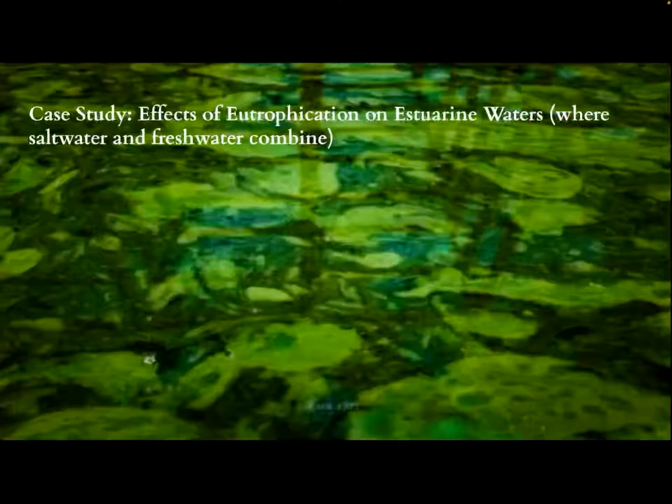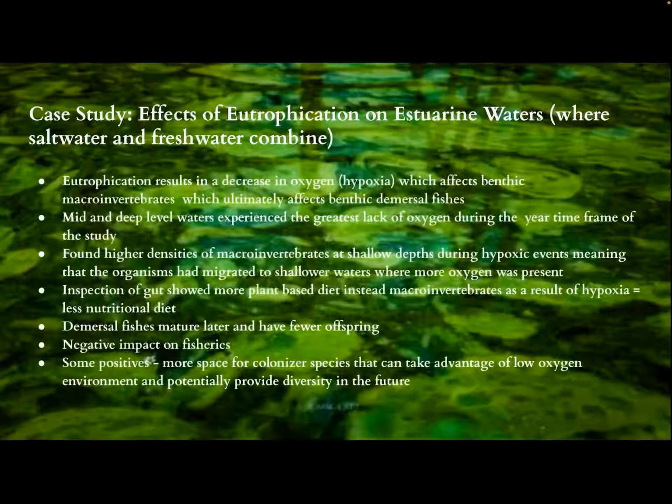This case study took place in the Neuse River and was used to determine the effects of severe lack of oxygen, hypoxia, on the macroinvertebrates. Researchers also looked at how a decrease in macroinvertebrate populations affected the demersal fishes present in the ecosystem. During this 2-year investigation, they measured the various depths of the water in which the hypoxia was most severe.